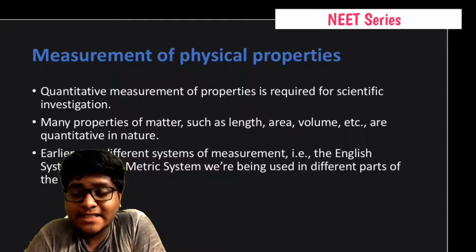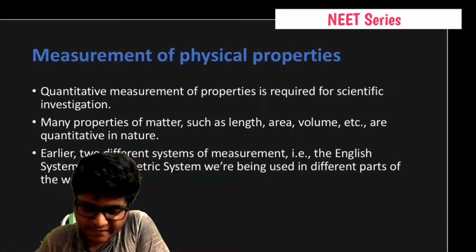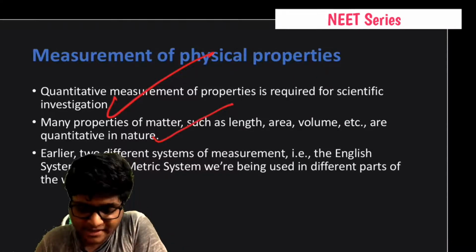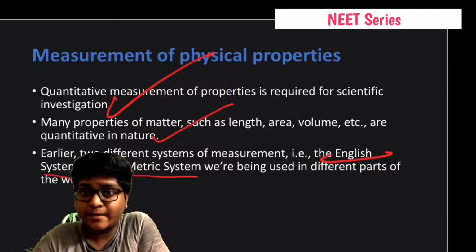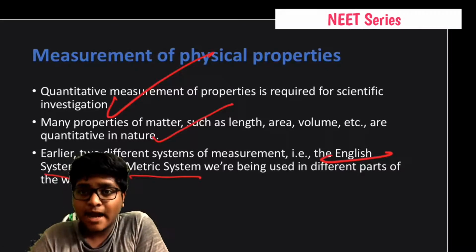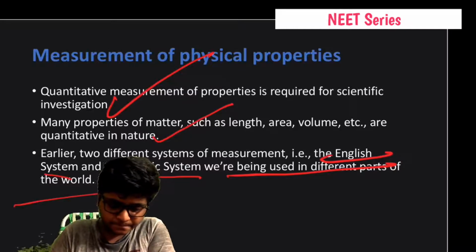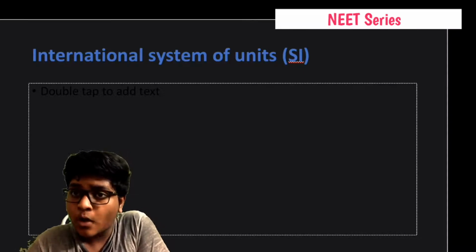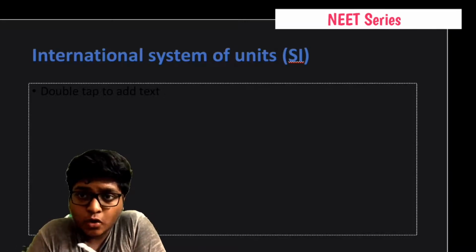So how do you measure the physical properties of a substance? Quantitative measurement of properties is required for scientific investigation. Many properties of matter such as length, area, volume, etc. are quantitative in nature. Earlier, two different systems of measurement, the English system and the metric system, were used. Very important: the English system and the metric system are the two important systems used for measurement in chemistry. International system of units, there is a table over here, I didn't mention it. If you remember that table, make sure to write it down in the comment box or mail me.